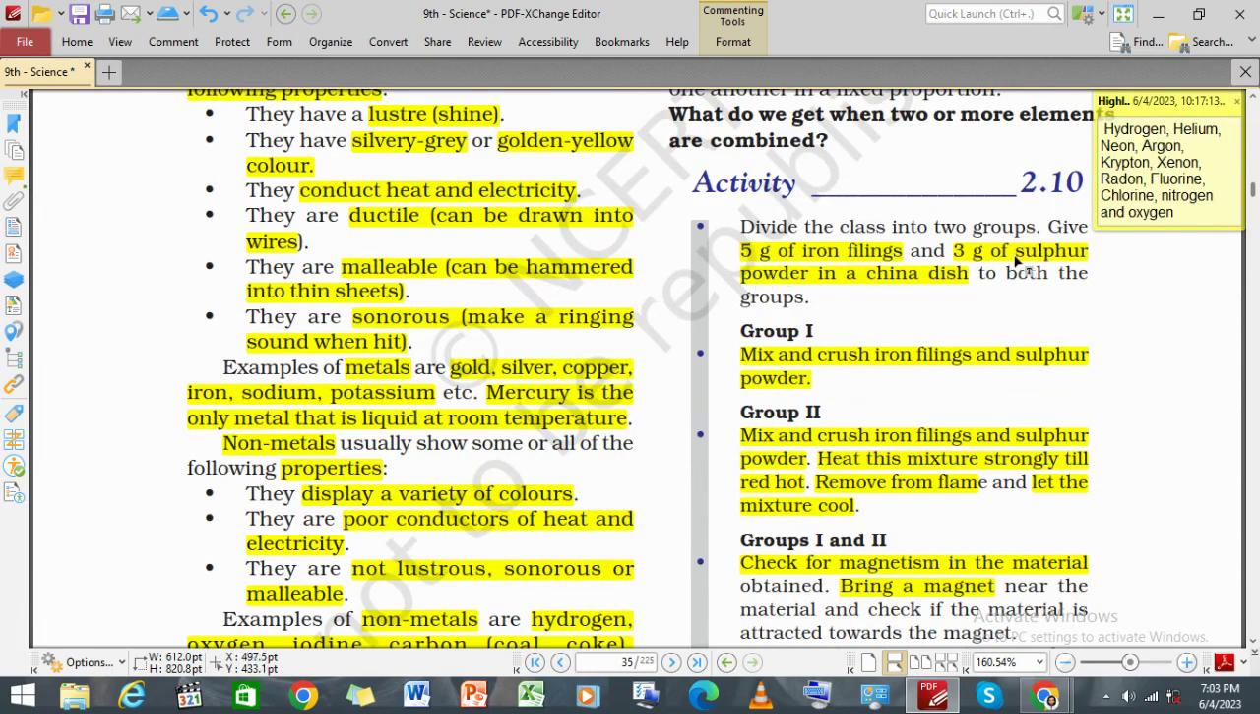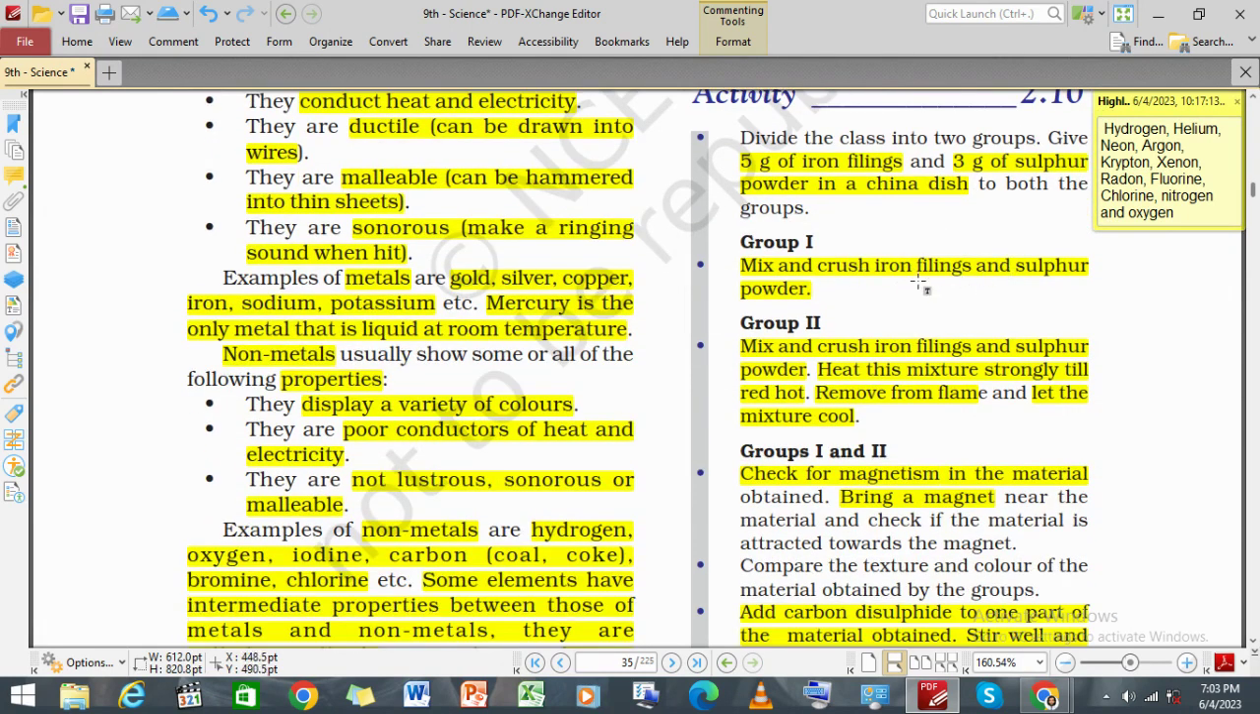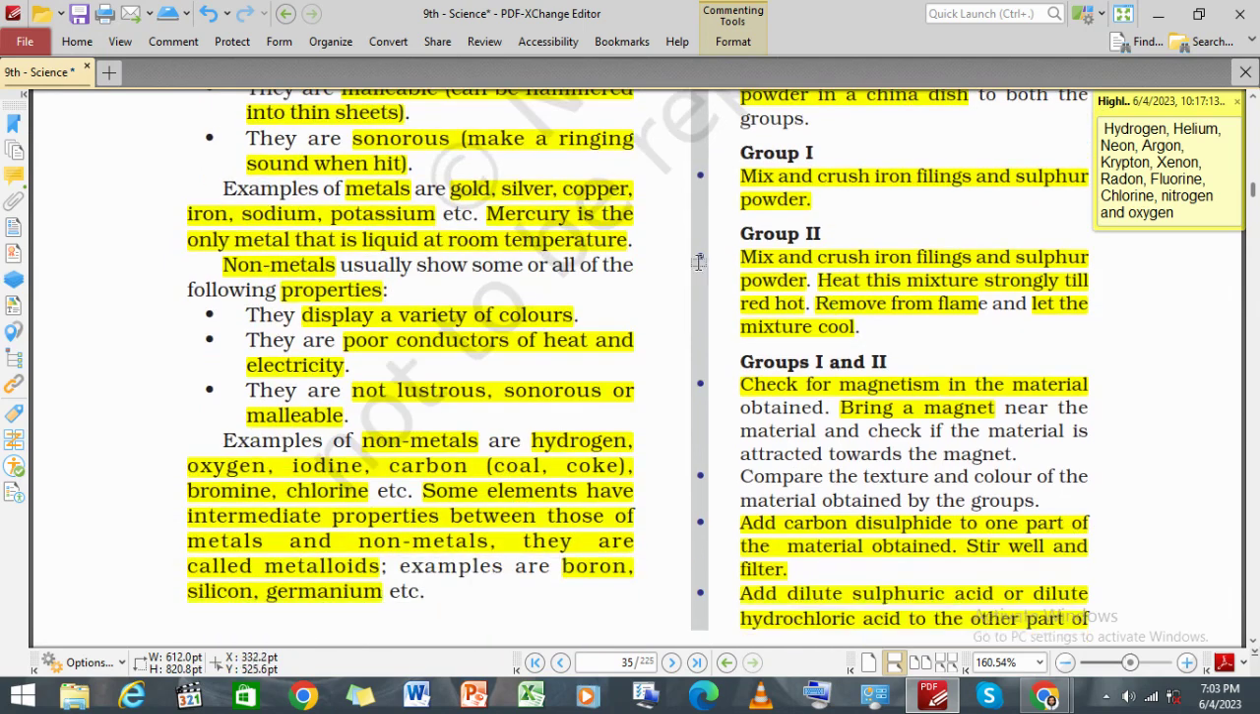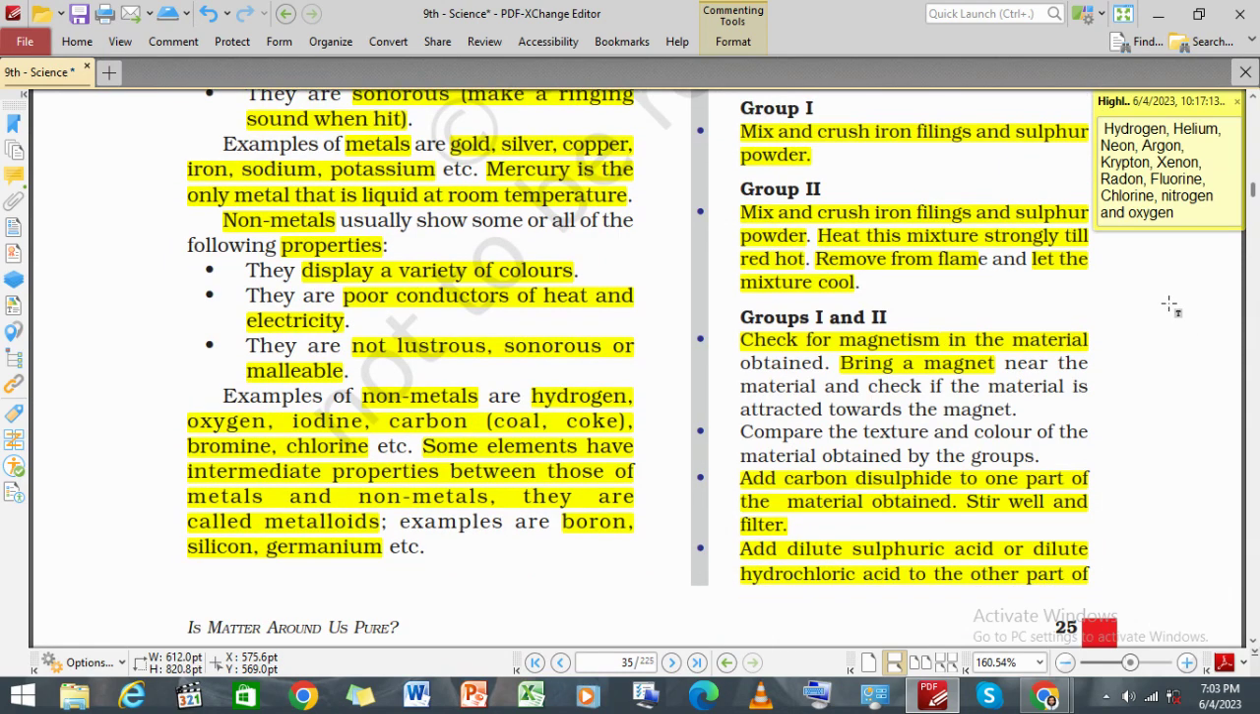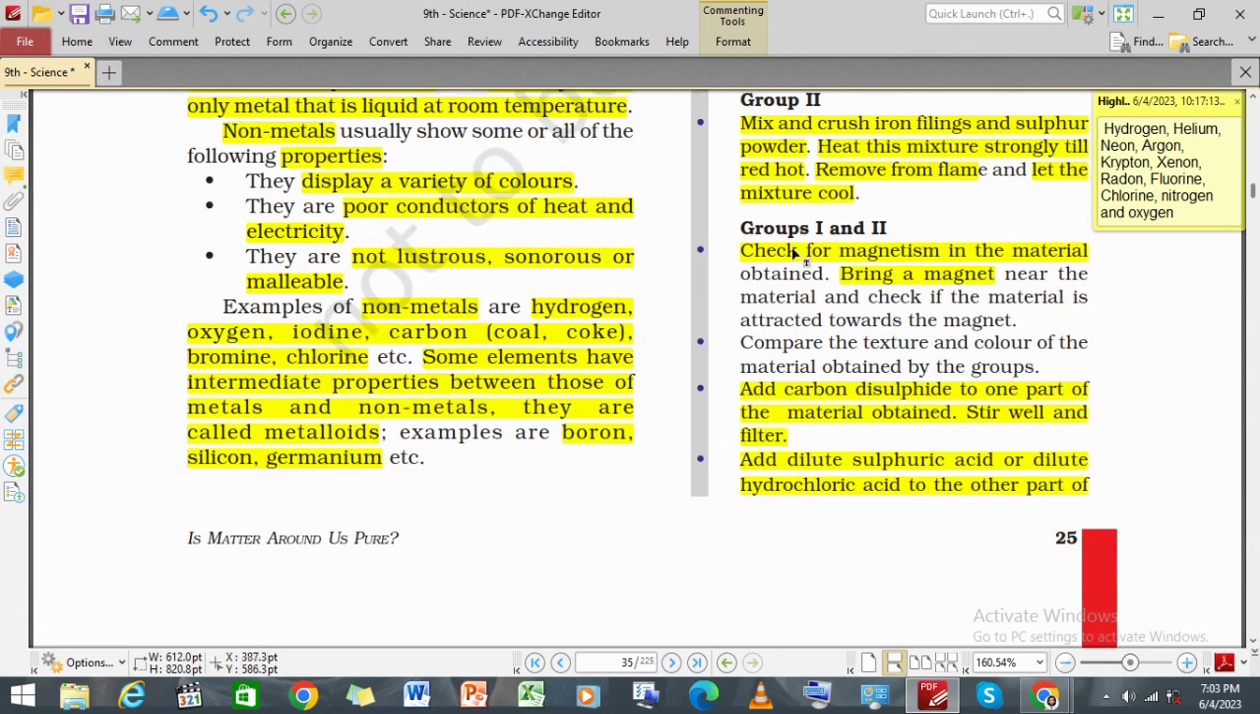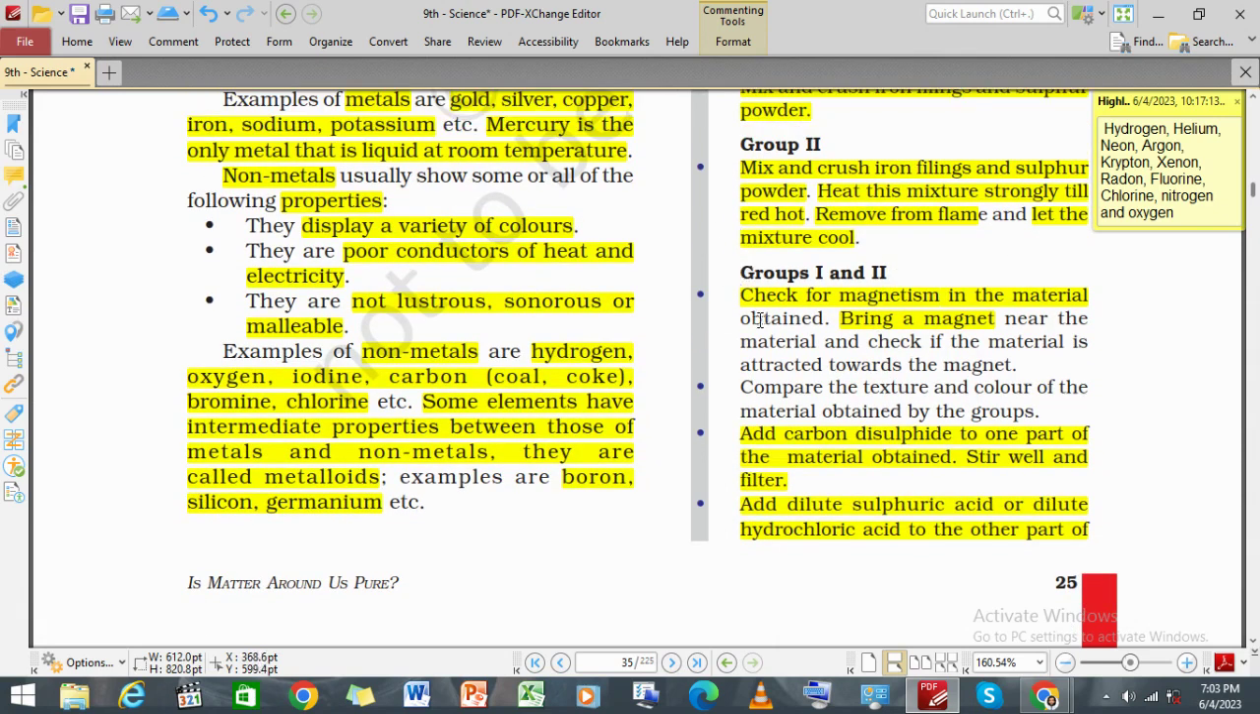Take 5 grams of iron filings along with 3 grams of sulfur powder in a china dish. We have mixed them well, iron filings and sulfur powder. Now group 1 is only mixing, and group 2 is mixing and then also heating it. Thereafter they remove the fumes and let it cool. Then we will check for the magnetism of the material by bringing a magnet.